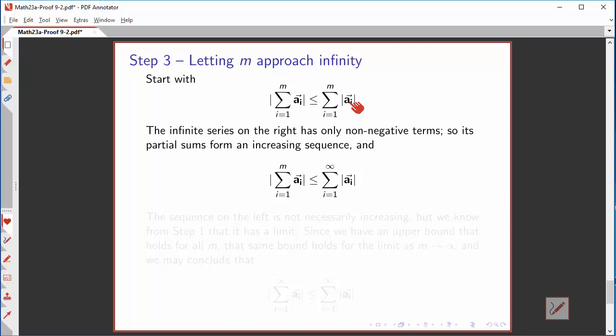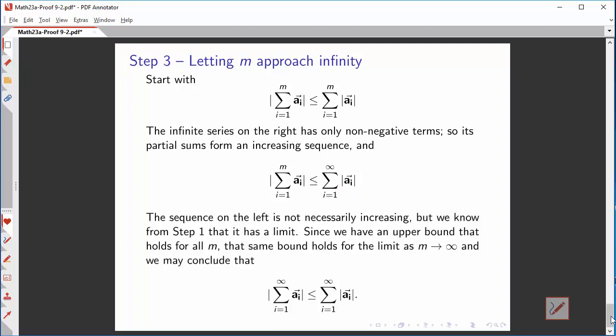That means that the partial sums, there's a partial sum for each m, form an increasing sequence, and since it's an increasing sequence, each of the partial sums is less than or equal to the sum from 1 to infinity. We're given as a hypothesis that this sum from 1 to infinity exists.